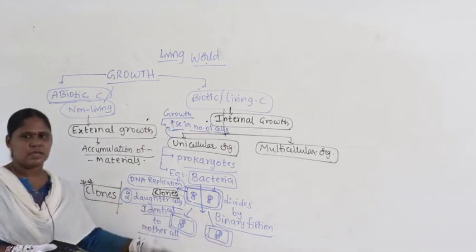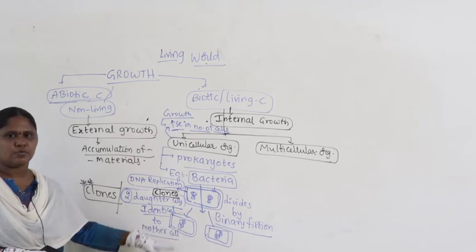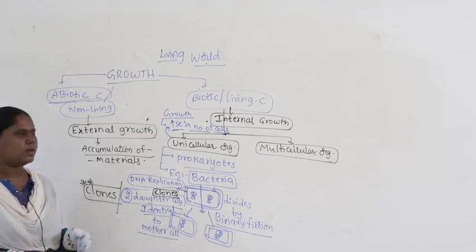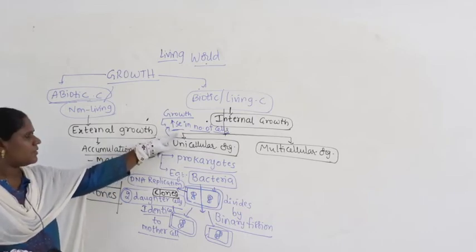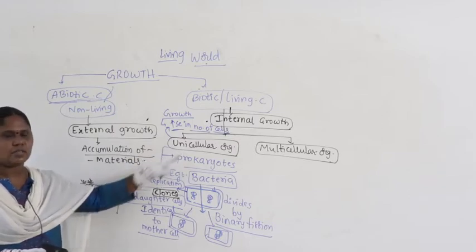As the number of cells keeps increasing, 1 becomes 2, then 2 becomes 4, 4 becomes 8, 8 becomes 16, like that there is a continuous increase in number of cells. That itself is defined as growth in unicellular organisms.